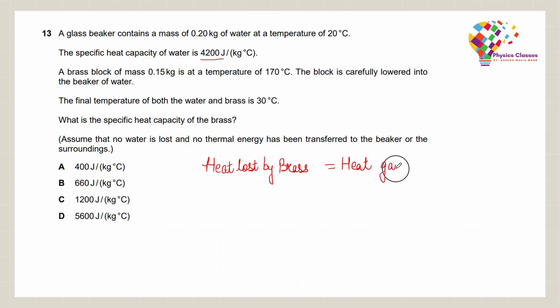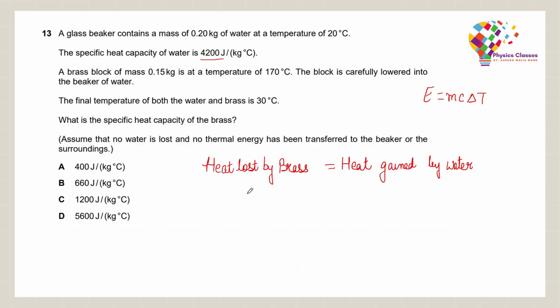To find the heat lost or gained, we would be using the formula E = mcΔT, where m represents the mass, c represents the specific heat capacity, and ΔT represents the change in temperature. For the heat lost by brass, the mass of brass is given to us as 0.15 kg.